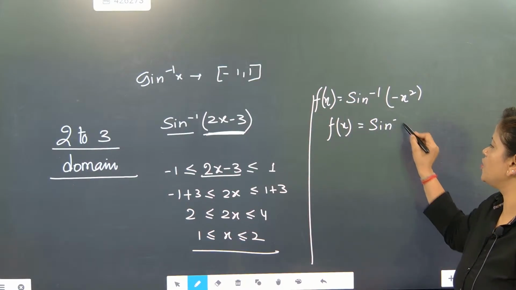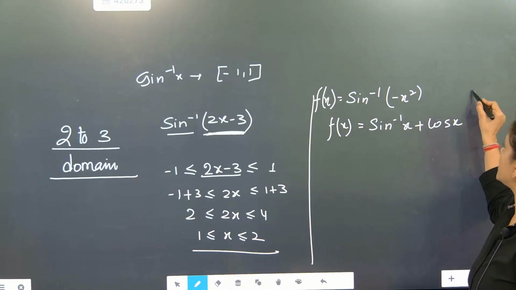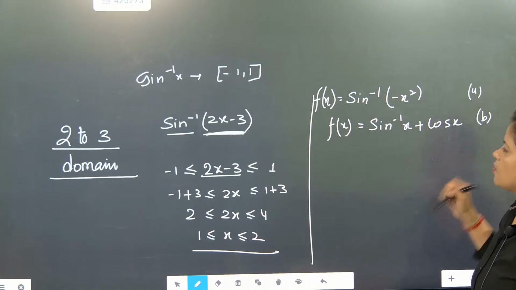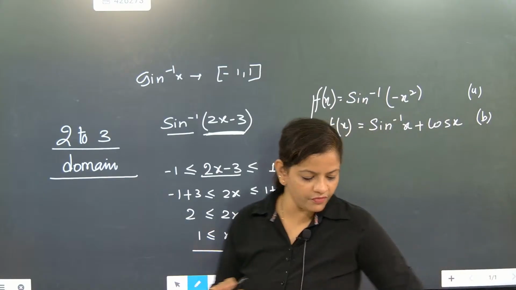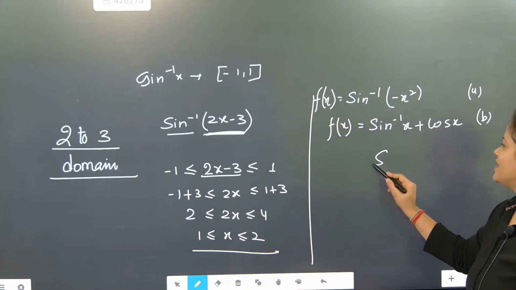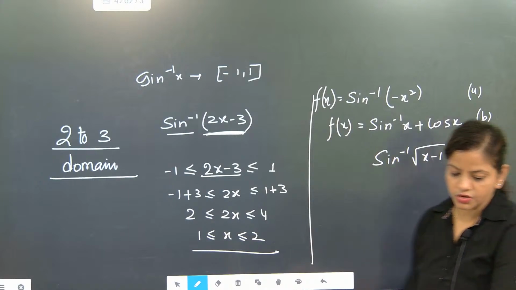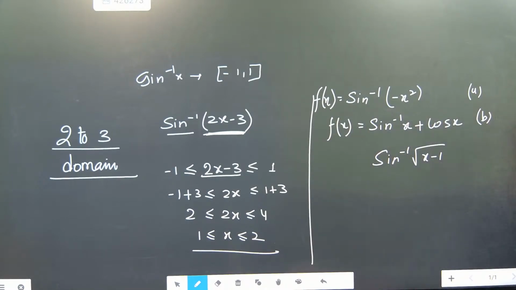Now look here. Everybody start solving the domain of these three cases. In one slot itself we will solve the domain section. So find the domain of the last targeted ones. Maximum they will give this type of questions. So sine inverse of root under x minus 1. These are the three questions where you have to find the domain.